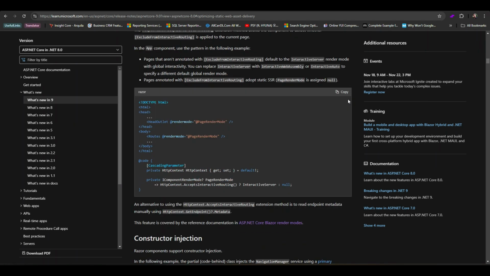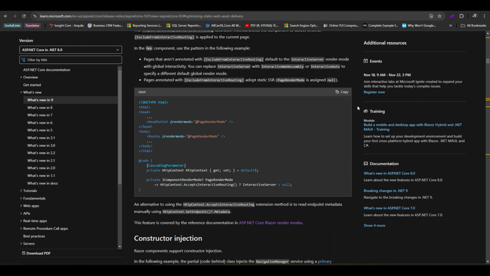This code snippet demonstrates static server-side rendering in Blazor web apps, a feature introduced in .NET 9. It uses the HeadOutlet and Routes components with a customizable render mode. HeadOutlet controls how the head content, like metadata, is rendered based on the render mode. The cascading parameter for HttpContext checks if the client accepts interactive routing. And finally, PageRenderMode switches between interactive server or static rendering based on whether interactive routing is supported. This SSR feature helps to balance static and interactive page rendering for better performance and flexibility in Blazor applications.